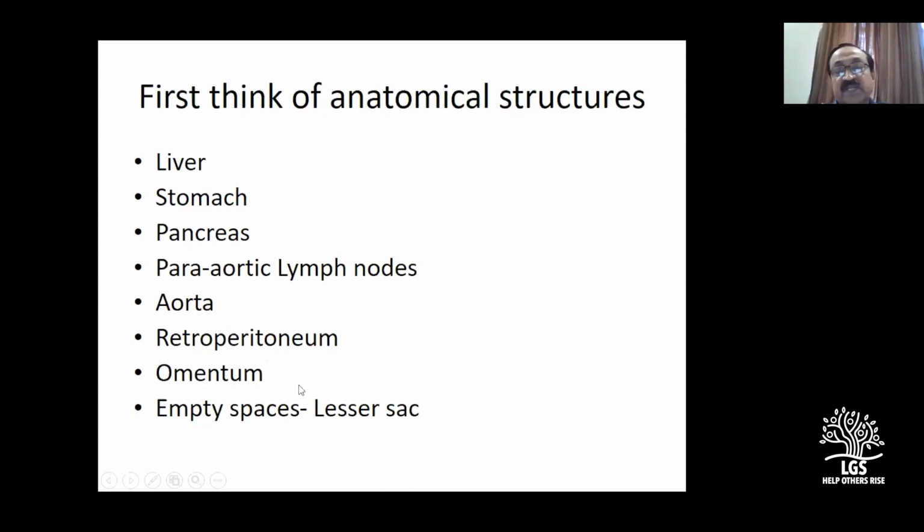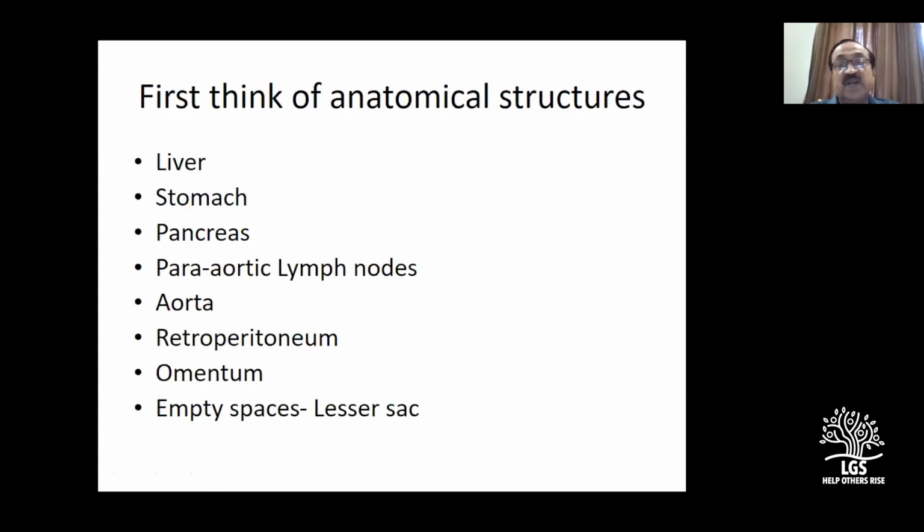Omentum can be a granular structure in tuberculosis, very well felt in the epigastrium. Omentum can be the seat of nodules, metastasis can occur there, and omentum can have a cyst. In a young patient, you can have an omental cyst. Very many times at postgraduate level, you people forget about the omentum. So: omental nodules, tuberculosis or granularity, metastasis, and omental cyst. This is just to give you a list.